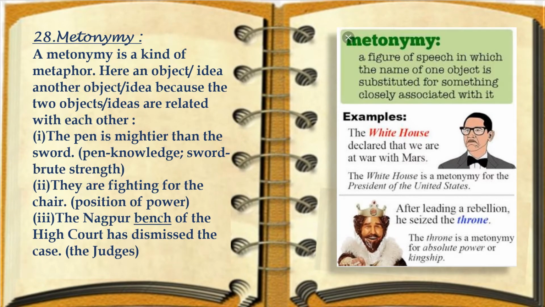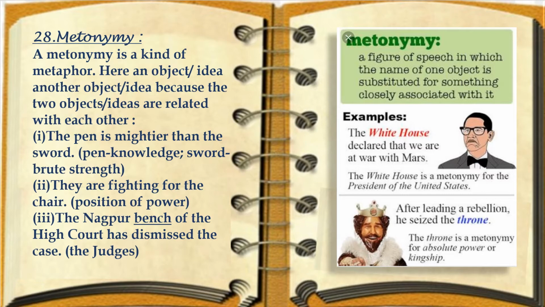Metonymy. Metonymy is a kind of metaphor. Here an object or idea is related to another object. Like, the pen is mightier than the sword. Pen is related to knowledge, sword is related to strength, and they are directly related to each other. That is how they are used in that sentence: the pen is mightier than the sword.